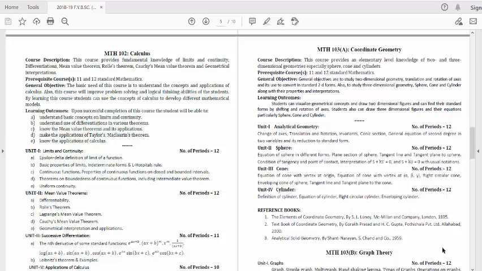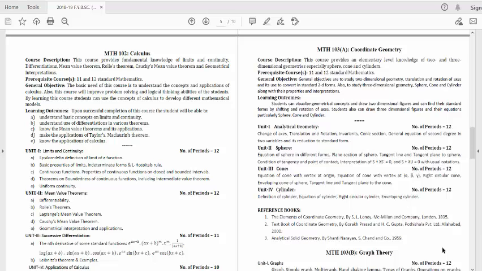Before starting this course, we should have knowledge of 11th and 12th standard mathematics. We should know all the formulas regarding derivatives and integration. We should also know the problem solving technique of limit and continuity.